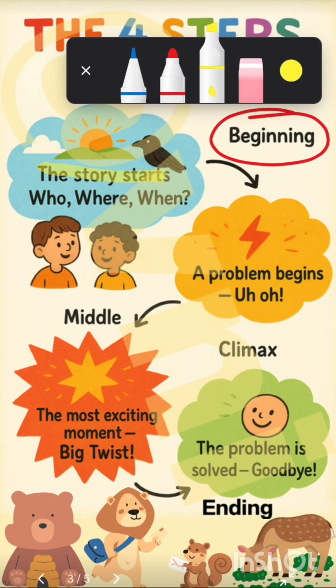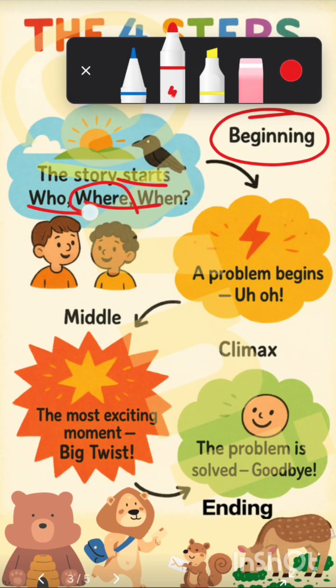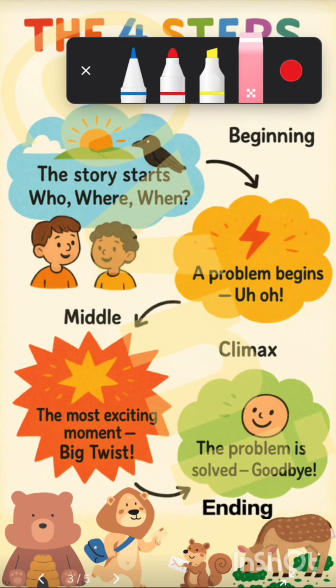Okay, beginning. Yes, we all know what happens in the beginning. The story obviously starts. It tells who the characters are, where the story is taking place, where means setting, who means characters, and when it took place. So when is your plot? Basically, we can say when or what all happened in the story is a plot.